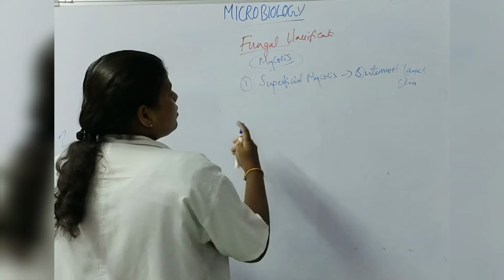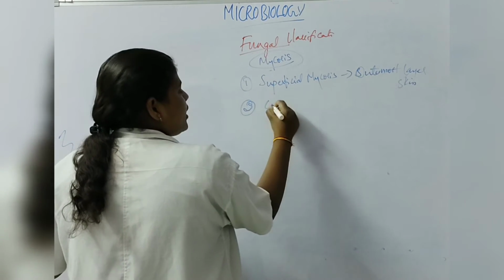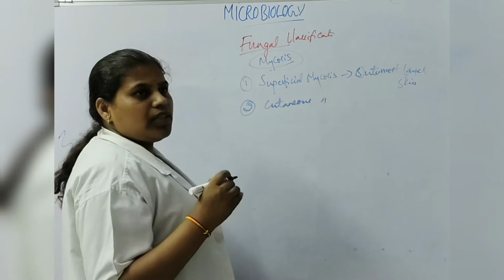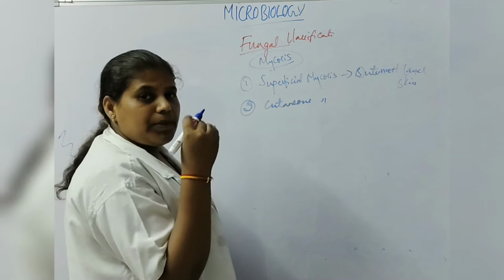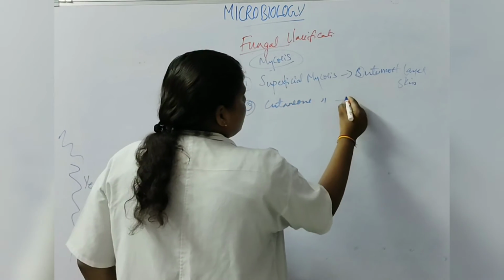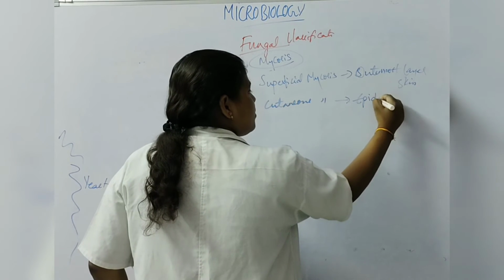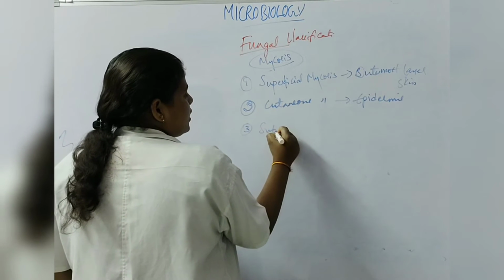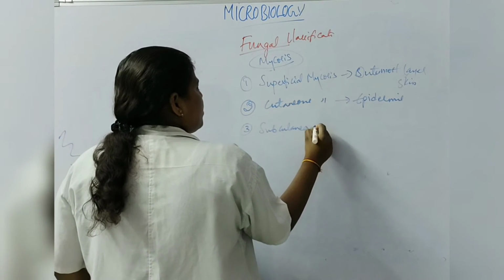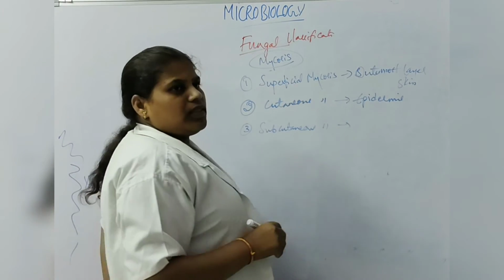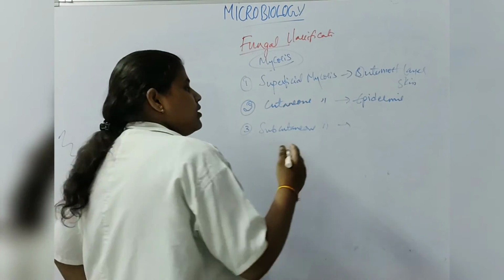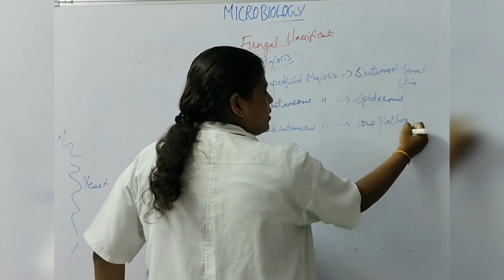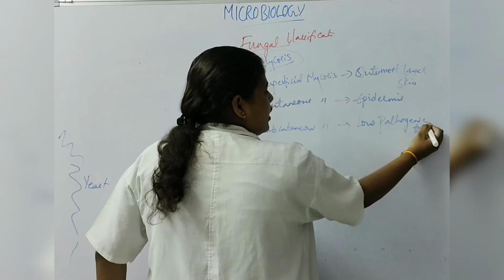And next we have cutaneous mycosis. In cutaneous mycosis, the infection has entered somewhat deeper into the epidermis. So here we can observe infection of the epidermis. Subcutaneous mycosis may be caused by a low pathogenic fungus.